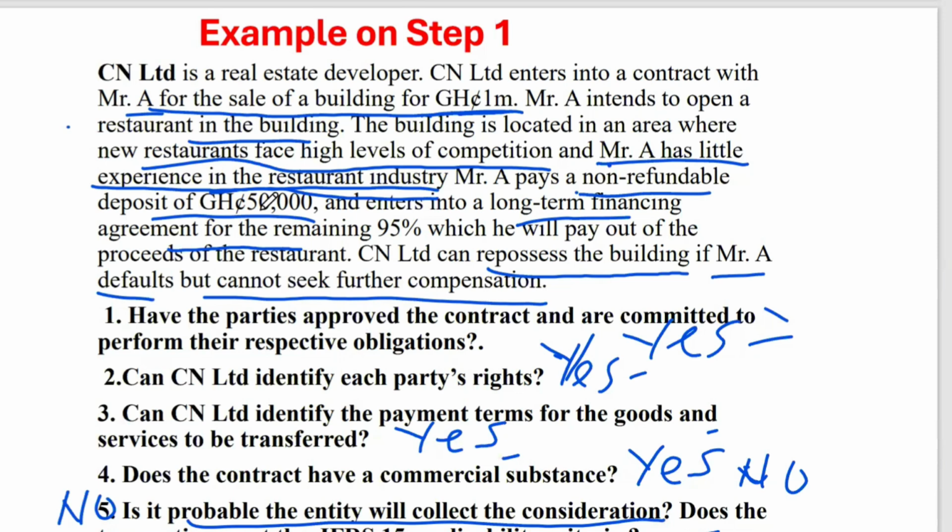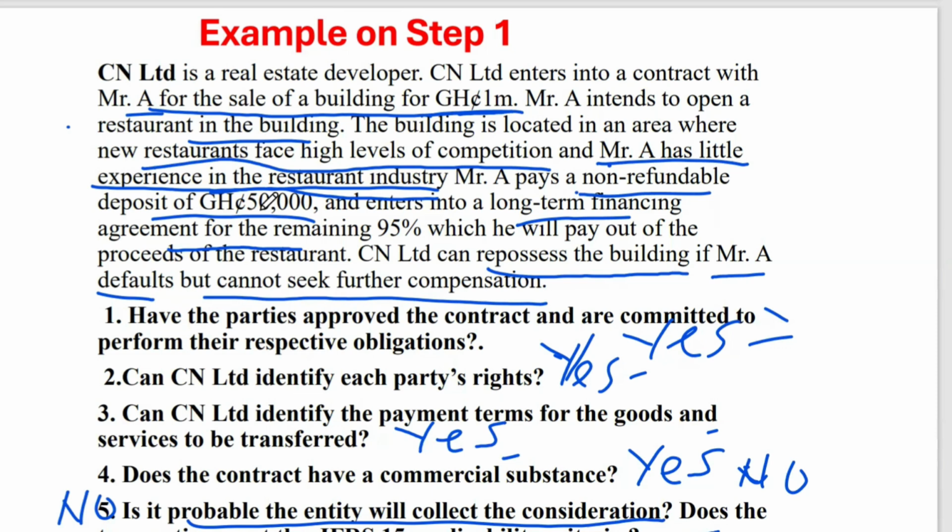So where the contract is terminated, right, then we can go and record the 50,000 as revenue. Are you getting it? It will continue to be in our books as a liability till the contract has been what? Terminated. And then the consideration received is non-refundable, which we have here. So we have to wait till the contract is terminated before we can record this amount as revenue.